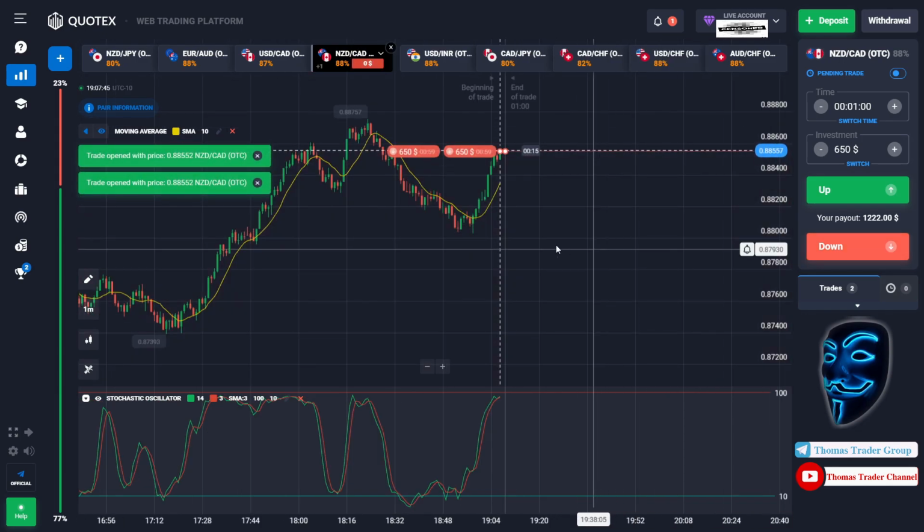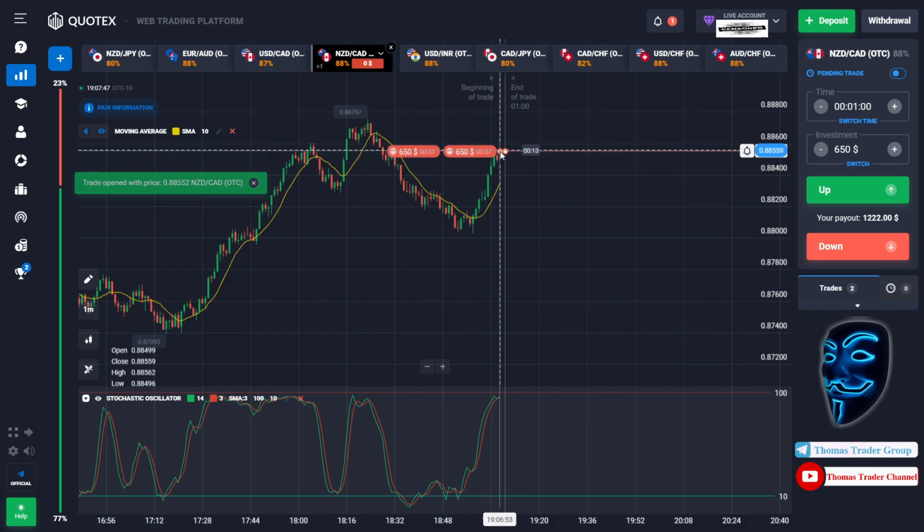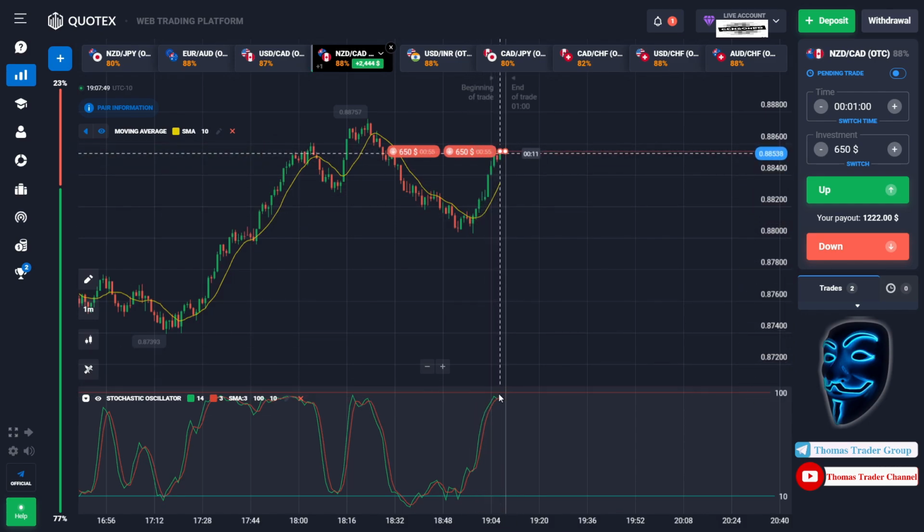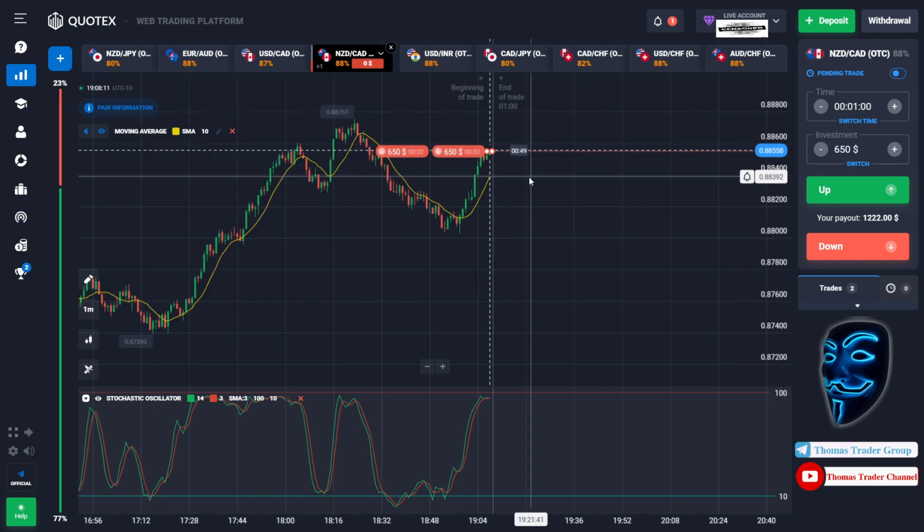As you can see, the market is going bullish, but the market has already touched the overbought area. When the market touches the overbought area, it will make a rebound and it will make a correction to the moving average line. And over here, as you can see, the market also touched the resistance area. When the market touches the resistance area, it will also make a rebound and it will make a correction to the moving average and support area over here before it continues the bullish trend. Let's prove it and let's wait till the end of our trade.